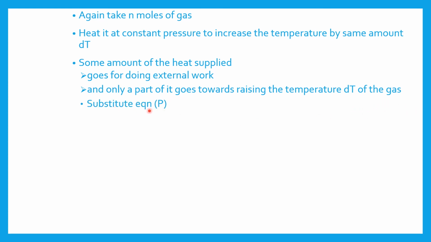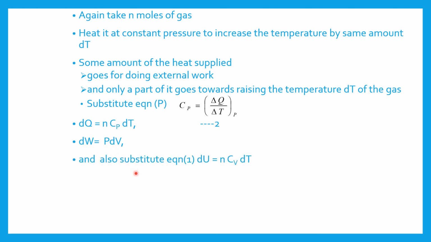Now we will use equation P, Cp is equal to delta Q by delta T at constant P. So we get dQ is equal to n into Cp dT, equation 2. dW is the work done, that is PdV, and also we will substitute equation 1 that we have got in the first law of thermodynamics. We get nCp dT is equal to nCv dT plus PdV, equation 3.